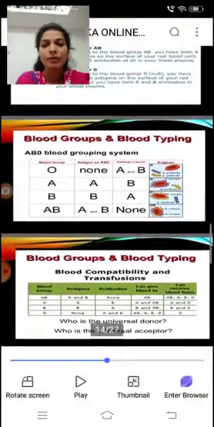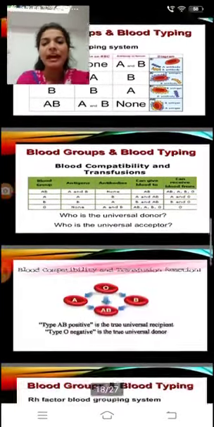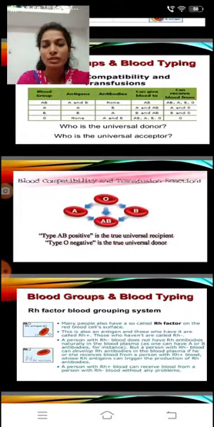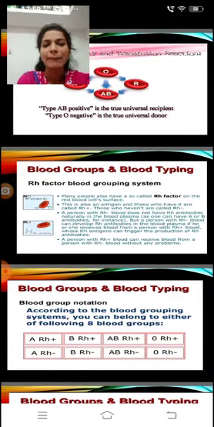Next, ABO blood grouping system and blood compatibility and transfusions. AB positive is the universal recipient and O negative is a true universal donor. Next, Rh factor blood grouping system. Many people also have the so-called Rh factor on the red blood cell surface. This is also an antigen, and those who have it are called Rh positive. Those who have not are called Rh negative.